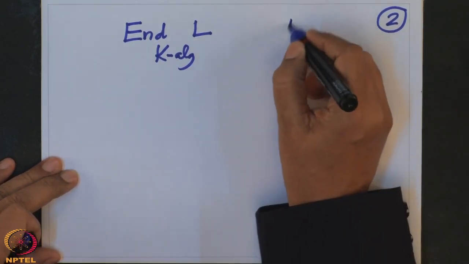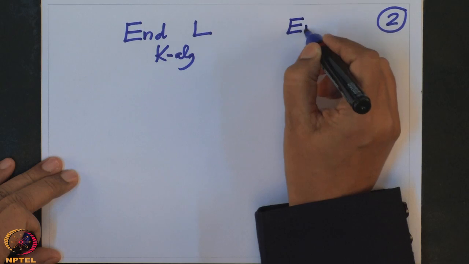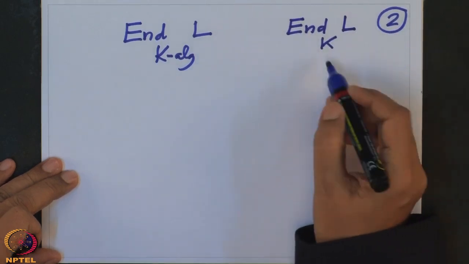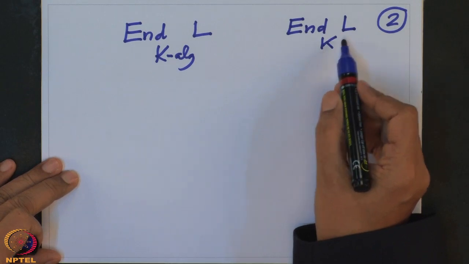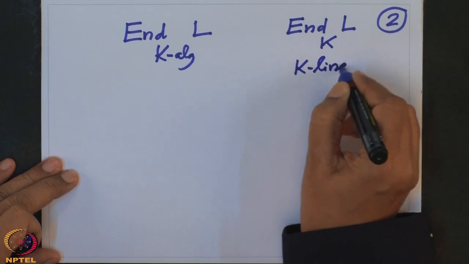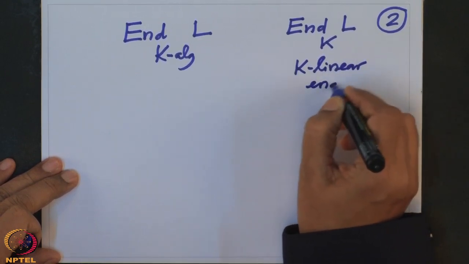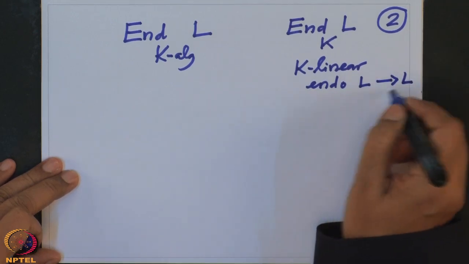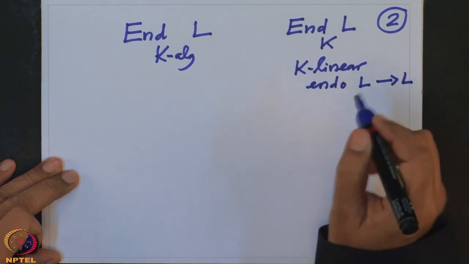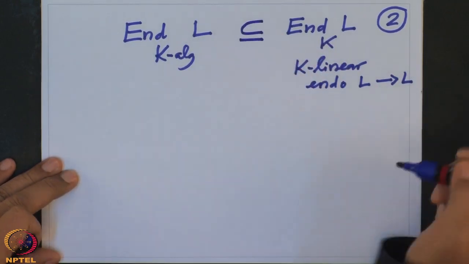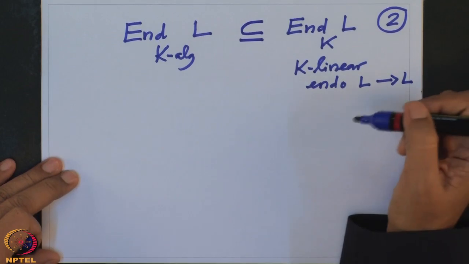If I write End_K(L), this is just K linear endomorphisms of L to L, only the vector space. That means it is K linear and it respects the addition. So therefore, this is a subset of this. It may be a proper subset.